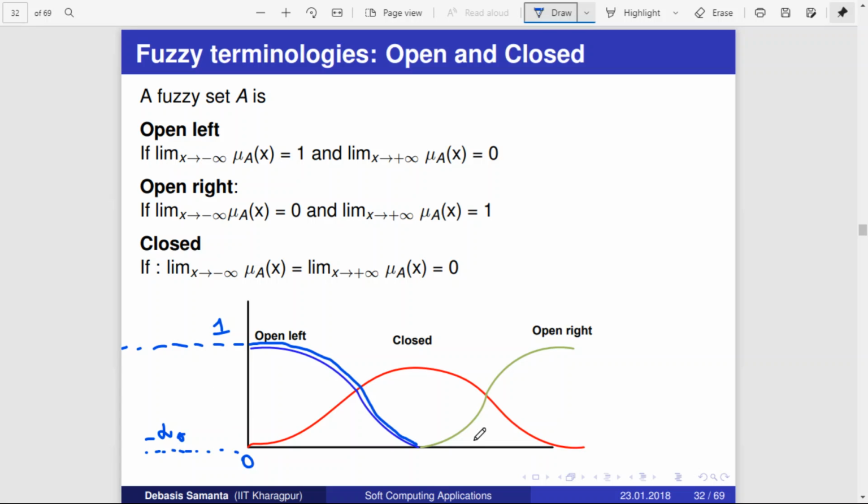Similarly, let us take this also. Here, as x goes towards positive infinity, you can extend the membership function like this. As x goes towards plus infinity, it becomes 0. The membership function will result in 0. Are you getting it? So it is open to the left, but closed to the right. Such membership functions are called open left.